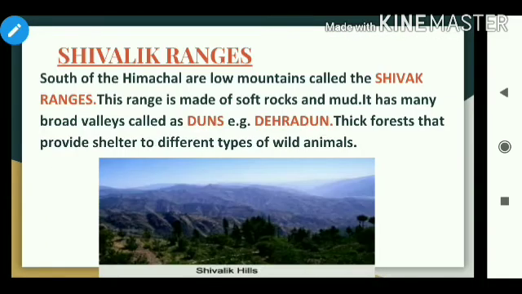Come to the next, Shivalik ranges. South of the Himachal are low mountains called the Shivalik ranges. This range is made of soft rocks and mud. It has many broad valleys called dunes, for example, Dehradun. Thick forests provide shelter to different types of wild animals. Look at this picture below. This is the picture of Shivalik Hills.